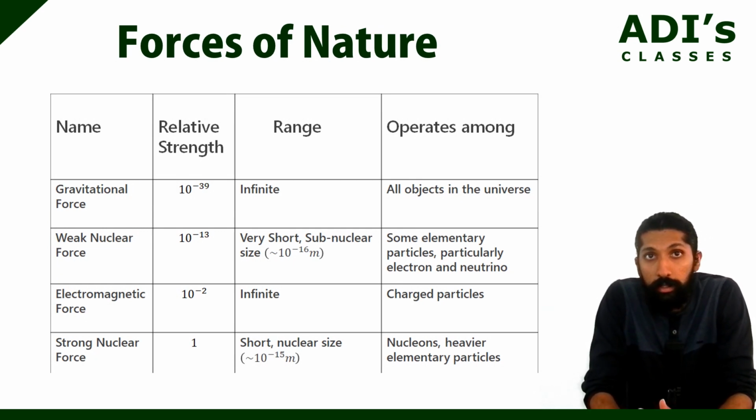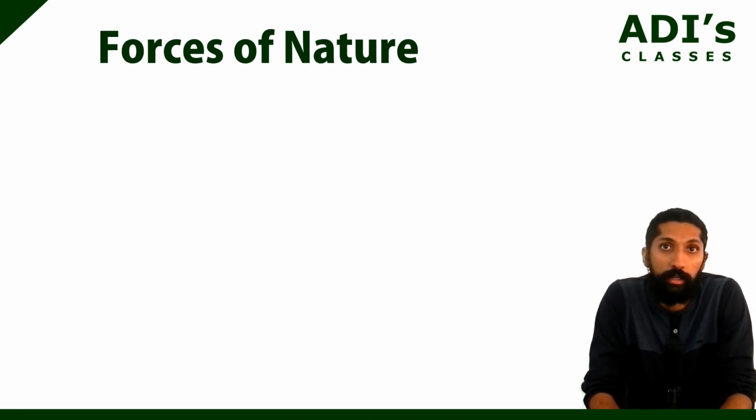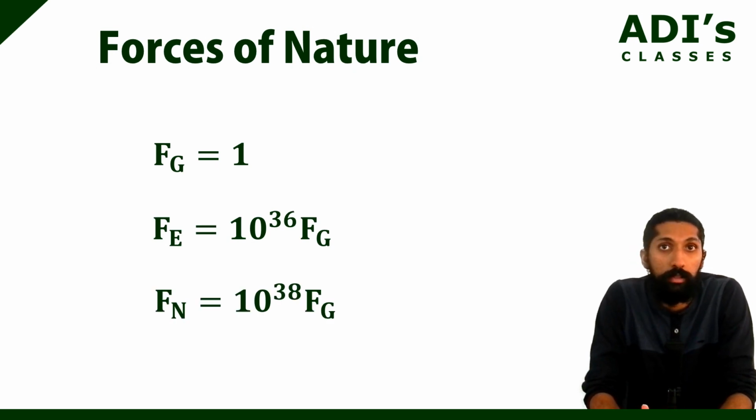That's 1 followed by 38 zeros. So as you can imagine, gravitational force is very small compared to these two forces. So we have a ratio: 1 is to 10 to the power of 36 is to 10 to the power of 38. This is how the forces of nature are. These are the four fundamental forces of nature.